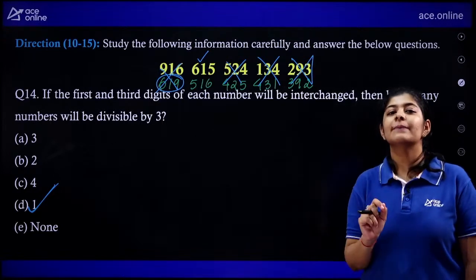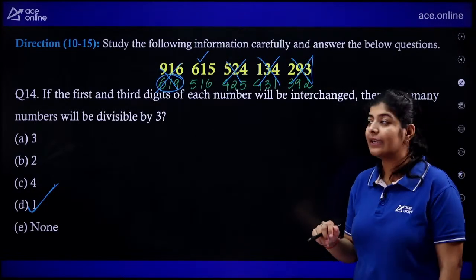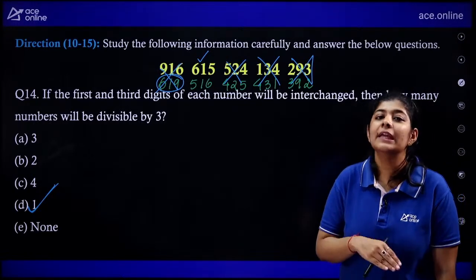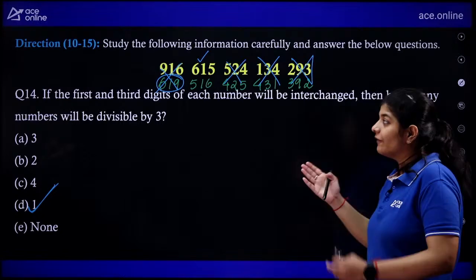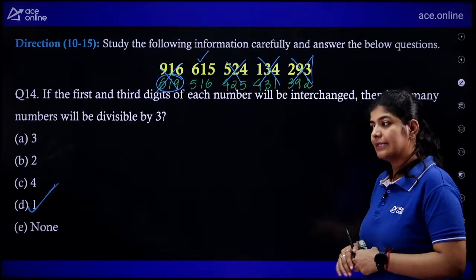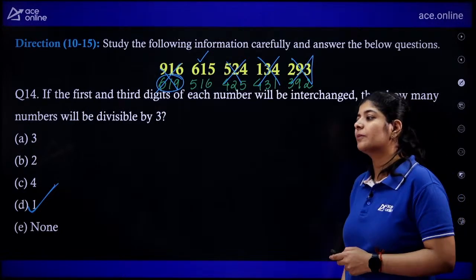The rule of divisibility of 3 says that if the sum of the digits is divisible by 3, then the number is also divisible by 3. Is it clear? Okay, very good, Princey.